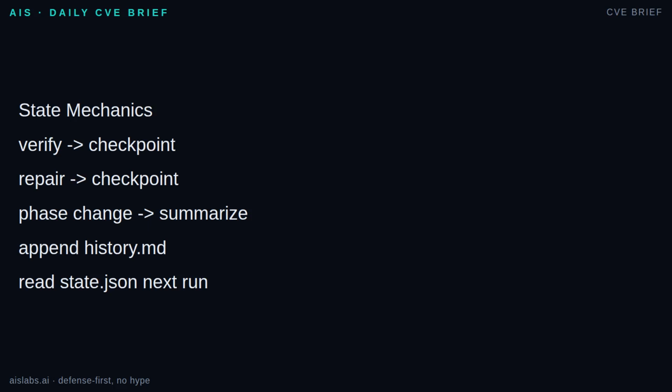At a phase change, summarize aggressively. Keep conclusions, evidence, and remaining work. Drop raw chatter. Append a short event to history.md. On the next invocation, the agent starts from state.json and ignores obsolete conversation.